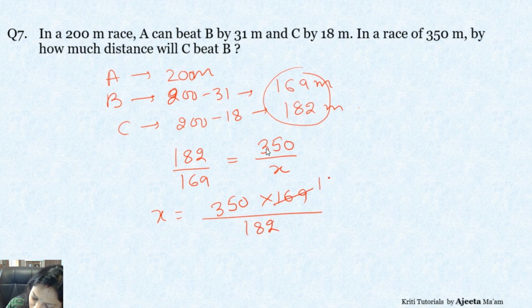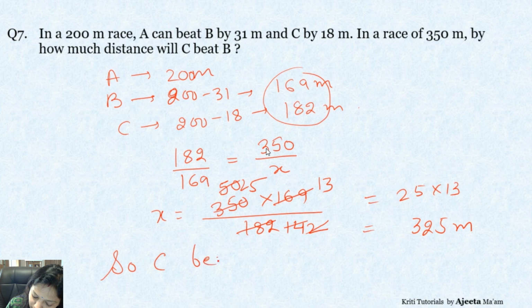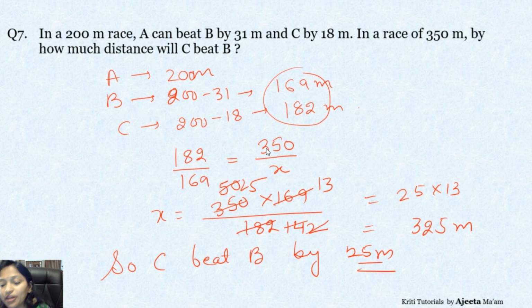So this is 13 13s are and this is 13 14s are. And here we get 7, 50, 2, 25. So 25 into 13 is how much? That gives you 325 meters. So by how much did C beat B? C beats B by 25 meters, because 350 minus 325 will give you 25. Right? So it's simple ratio, no other concept, direct inverse proportion. That is what we are using here.